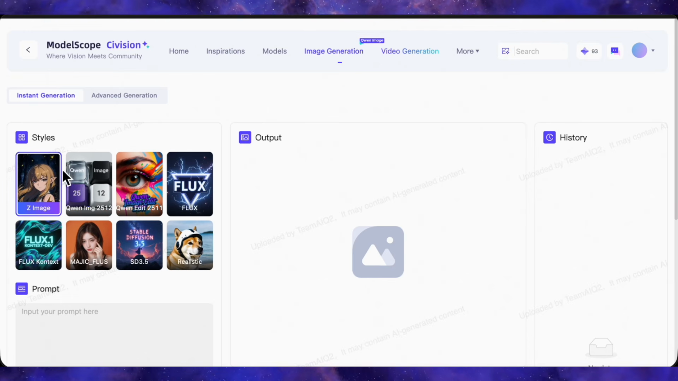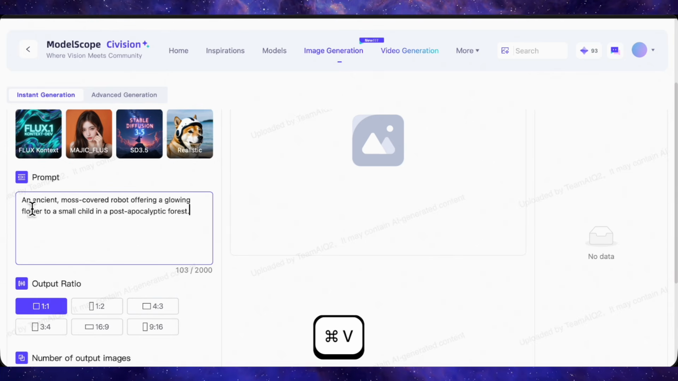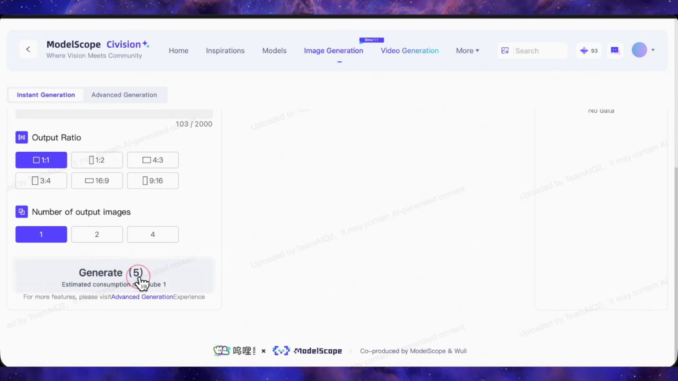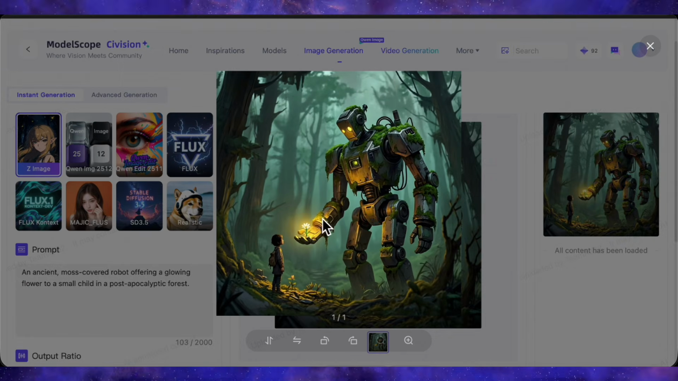Now I'll do another quick generation using Z-Image with this prompt: an ancient moss-covered robot offering a glowing flower to a small child in a post-apocalyptic forest. Look, our image has been generated. The robot is giving the child a glowing flower and it has generated it in a very cool way. Z-Image is an open-source model that generates very high-quality images. And there's no watermark, it's completely free.